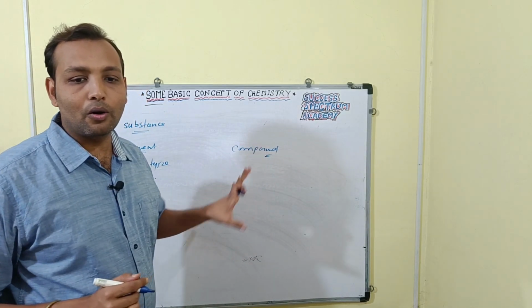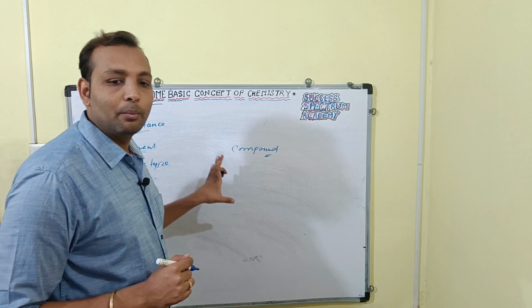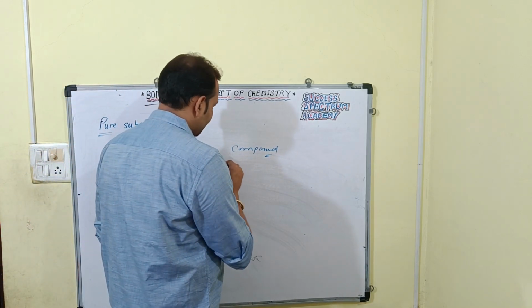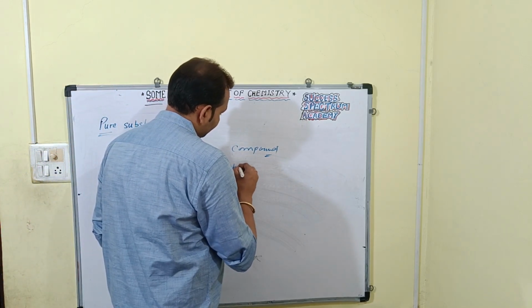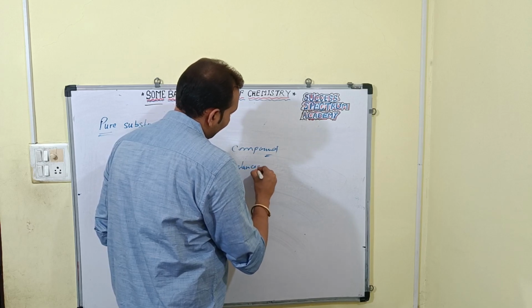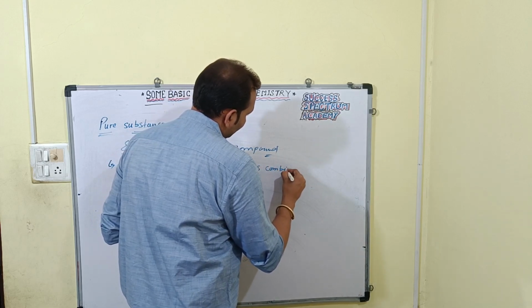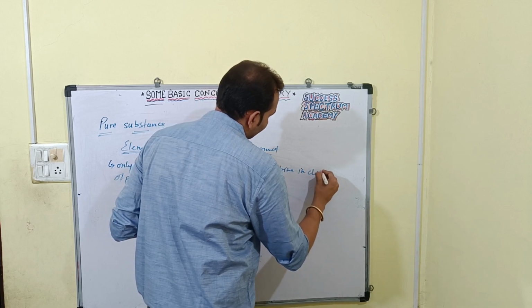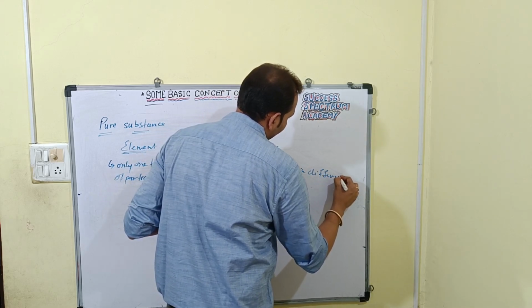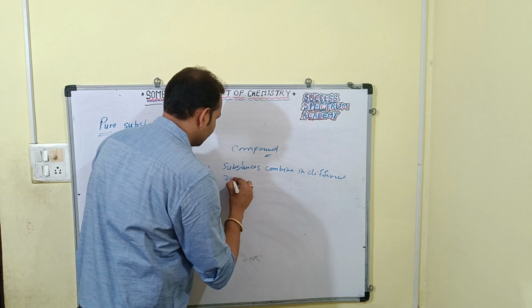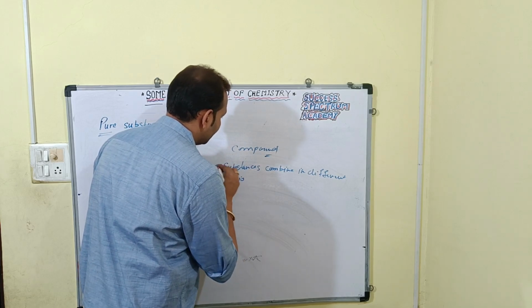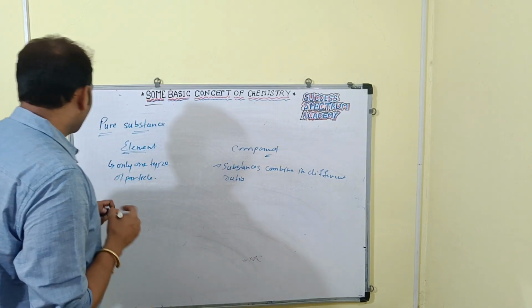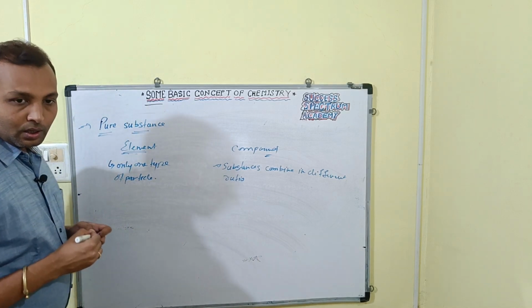Compounds are always formed when substances combine in different ratios, right? Substances combined in different ratios are known as a compound. Now one more thing we have here, molecule.